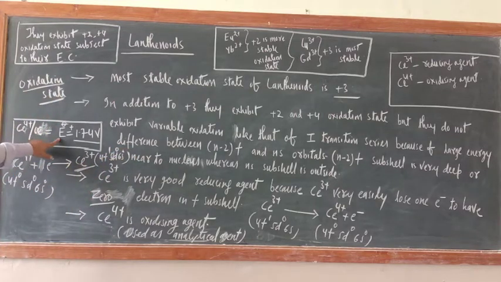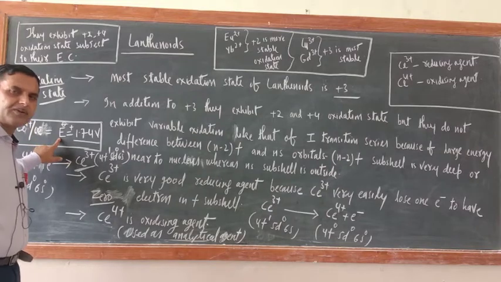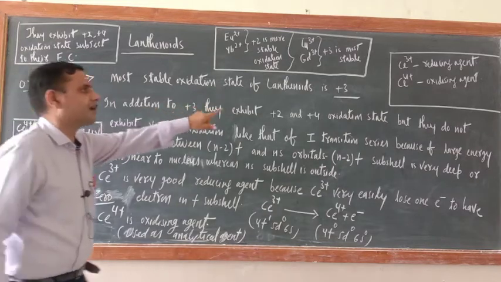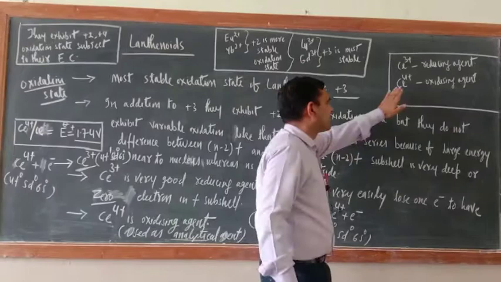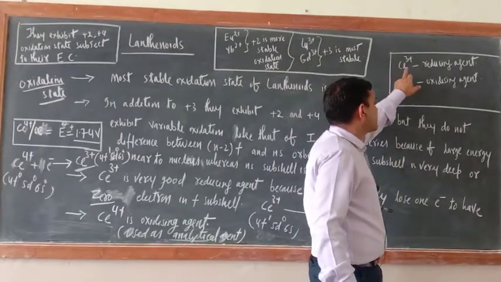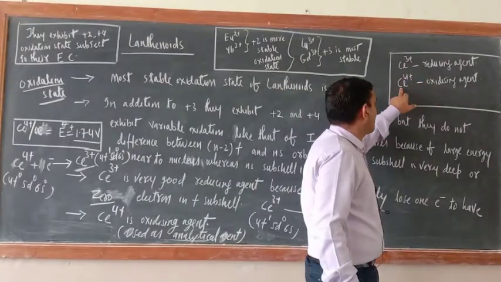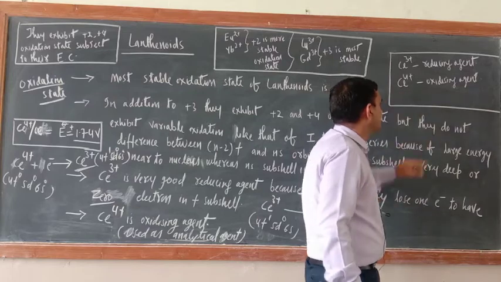That is why cerium, since its electrode potential is positive, is used as an oxidizing agent. Ce3+ is a reducing agent, while Ce4+ is an oxidizing agent.